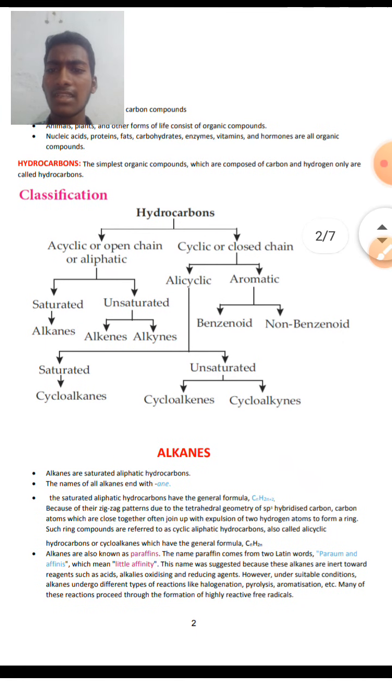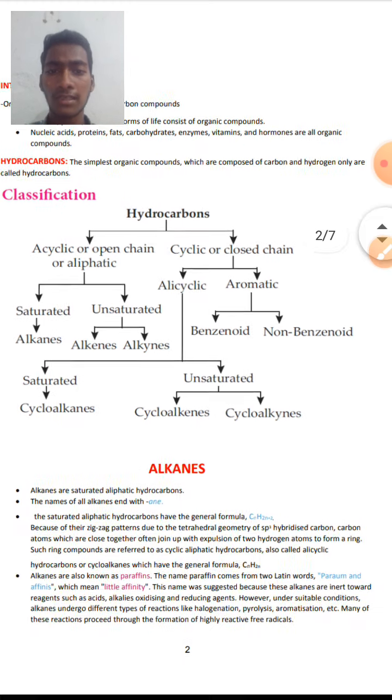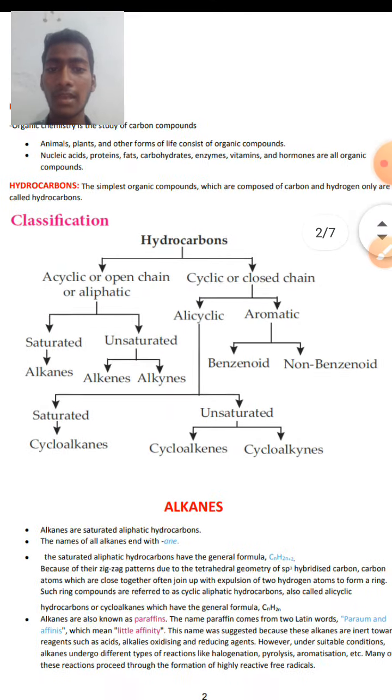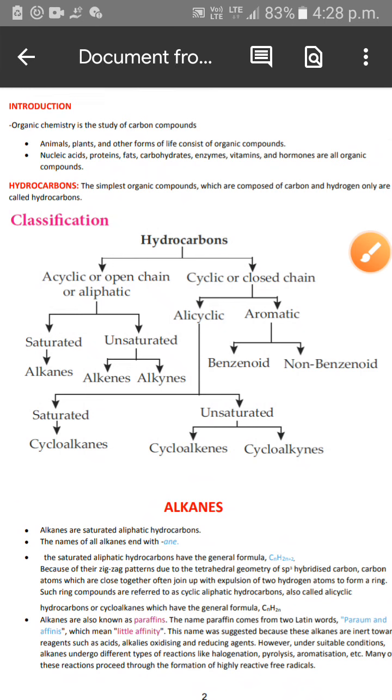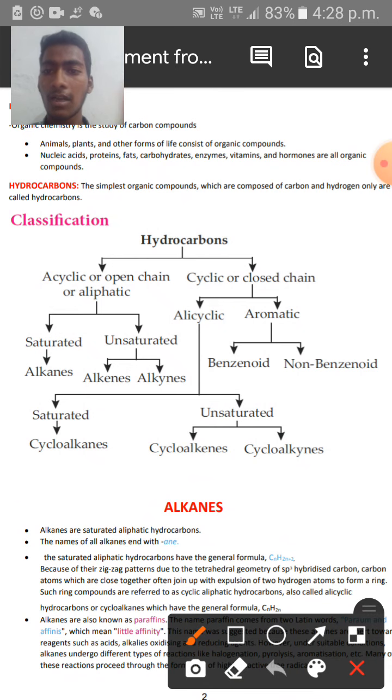And see the classification of hydrocarbons over here. What are hydrocarbons actually? Hydrocarbons are the simplest organic compounds which are composed of carbon and hydrogen only. Hence they are called hydrocarbons. And then see the classification system of hydrocarbons over here.